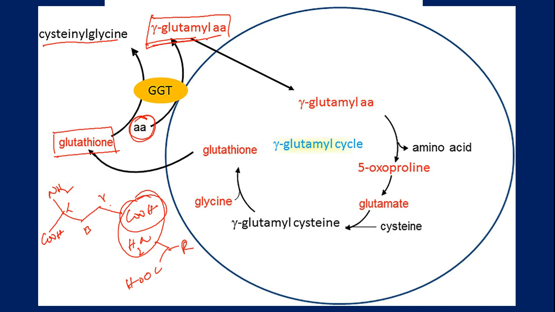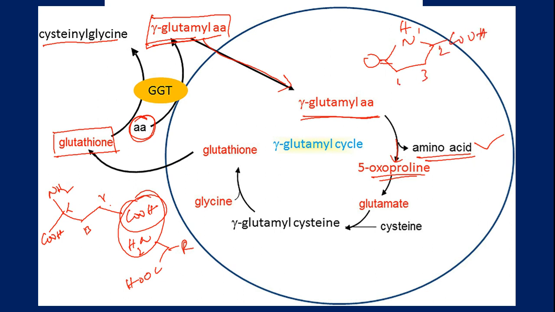This gamma glutamyl amino acid will be transported into the cell. Thereby gamma glutamyl amino acid will then break down to give us the amino acid. It will release the amino acid, forming 5-oxoproline. What is 5-oxoproline? So this is nothing but 5-oxoproline. 1, 2, 3, 4, 5. Okay, 5-oxoproline. Then it gets hydrolyzed over here to give us glutamate.